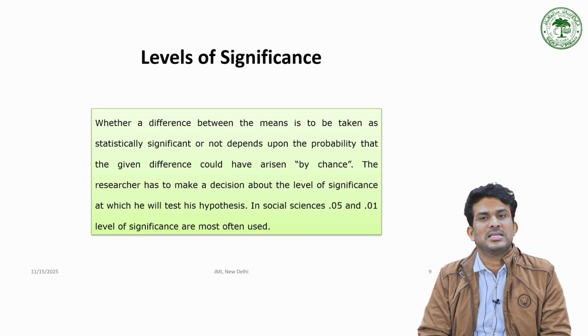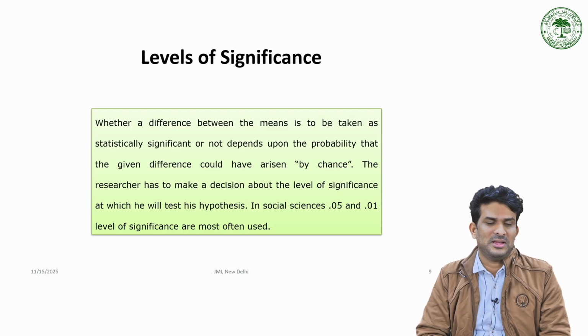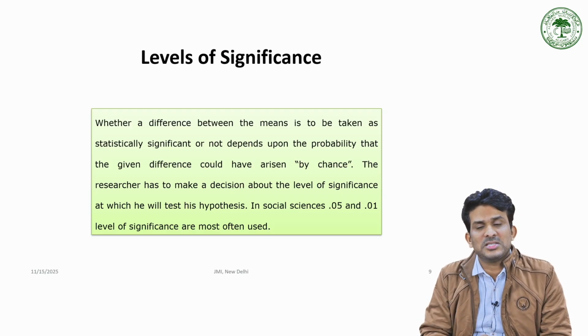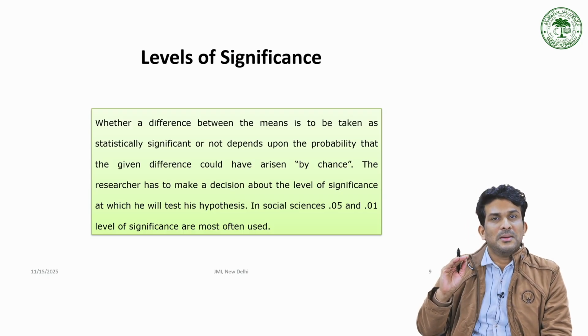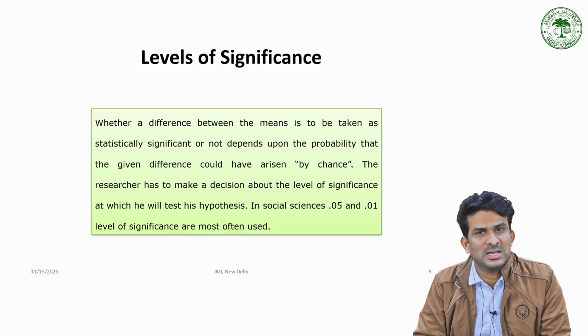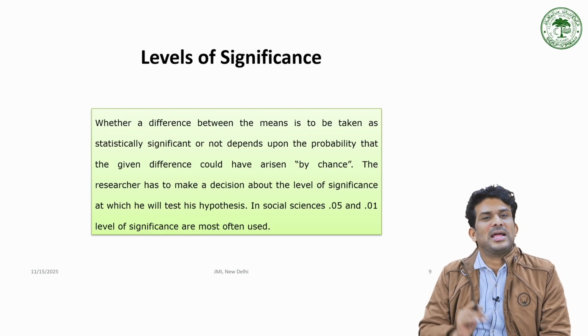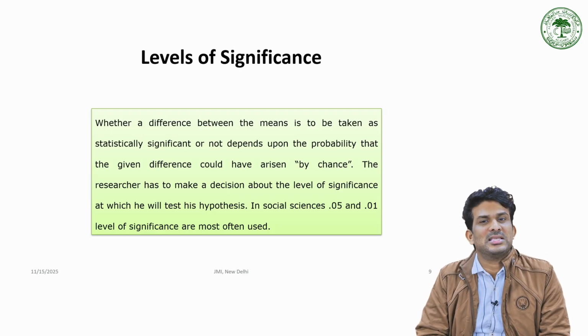Now, another is levels of significance. What is levels of significance? Whether a difference between the means is to be taken as statistically significant or not depends upon the probability that the given difference could have arisen by chance.